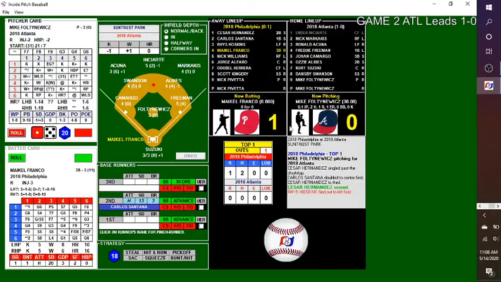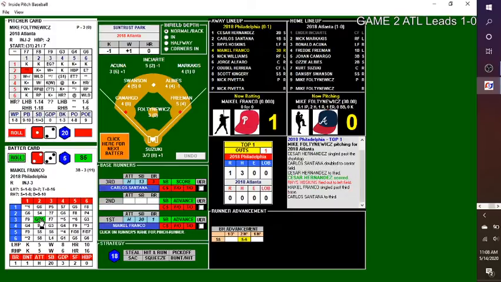1 down to Maikel Franco, who's still looking for his first hit of the NLCS. Pitch to Franco. 2-3. This one right at Camargo, and it's past him. Santana holds up at third as Acuna was able to cut that one off quickly.